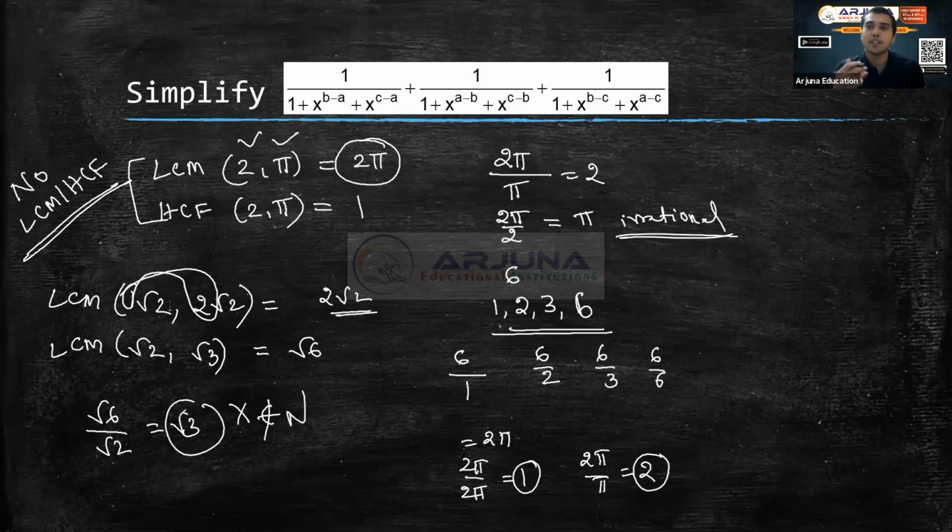That means, sir, both are irrational, but both are not of the same caste. If it is root 2 and here also there is root 2, then you can do. Or in one place root 3, the other is also root 3, then you can do. If both of them are different types of irrational numbers, still you cannot find HCF and LCM. Okay, so you enjoyed this part.